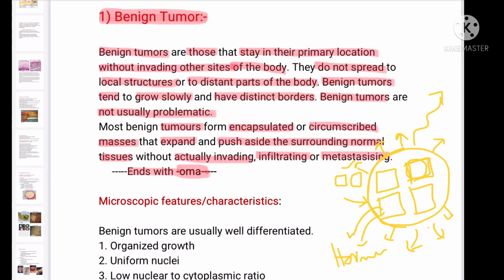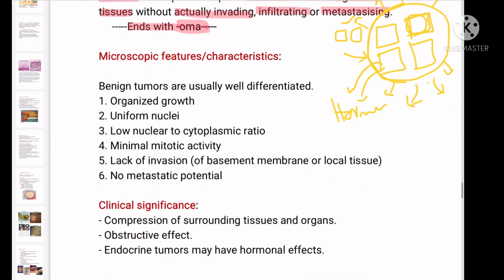So what are the characteristics of a benign tumor? A benign tumor has different microscopic features. So what are the features that we can see? They have organized growth. Uniform nuclei, not so much atypia.